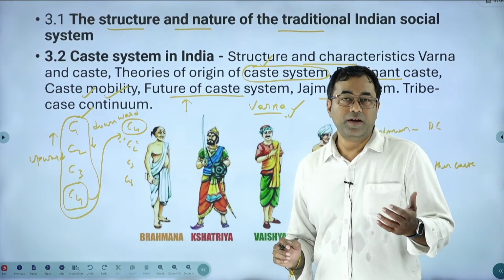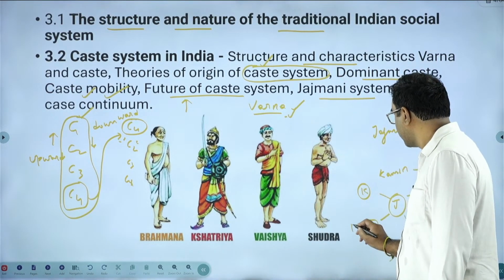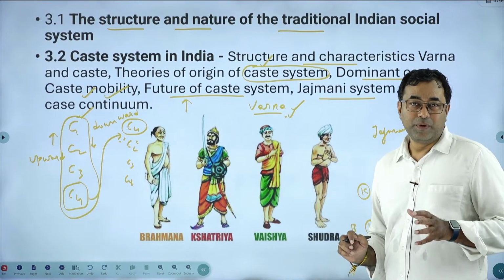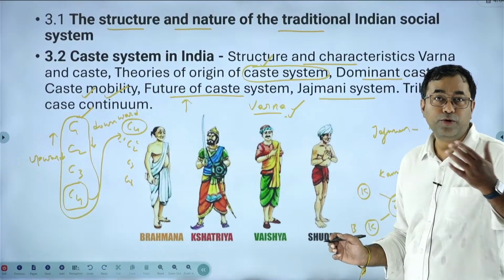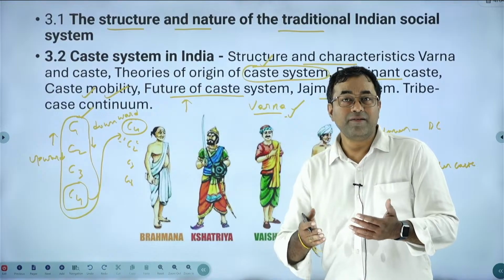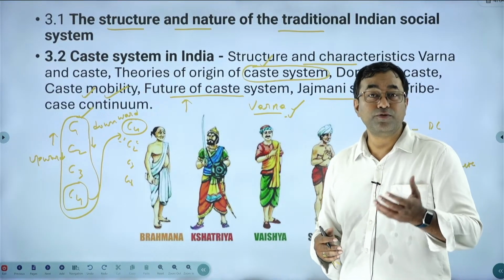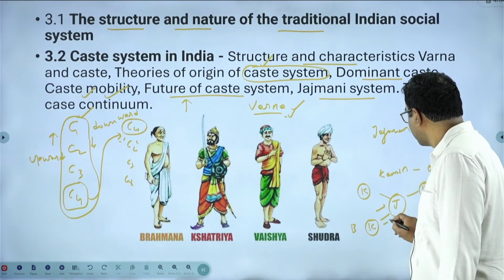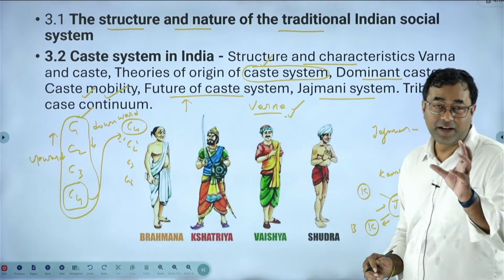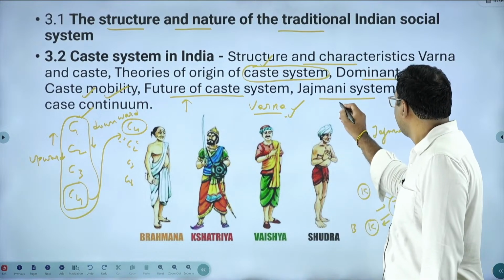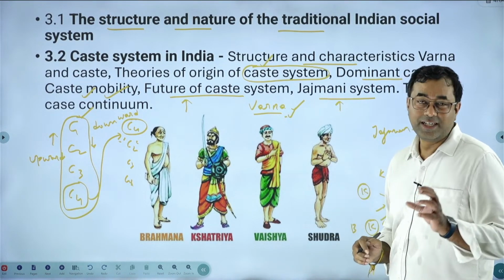For example, a Brahmin comes to perform a certain puja for the Jajman, the dominant caste people. He performs the ritual and the ceremony, and accordingly takes certain compensation as food grains. So the economic relation between the different castes in the caste system can be analyzed with a concept called the Jajmani system.